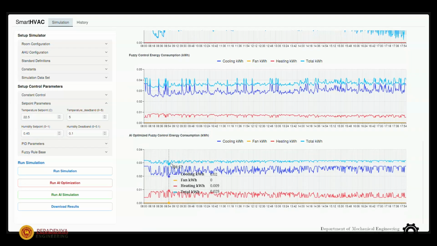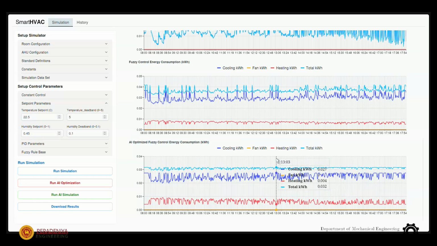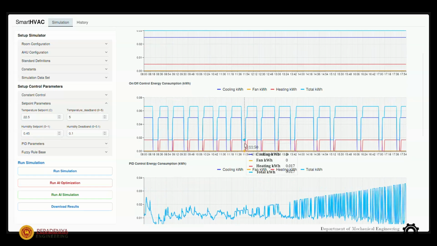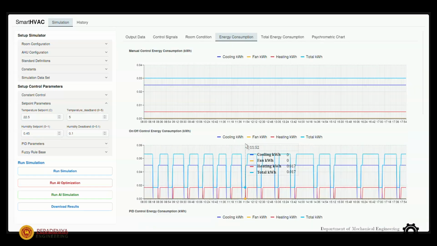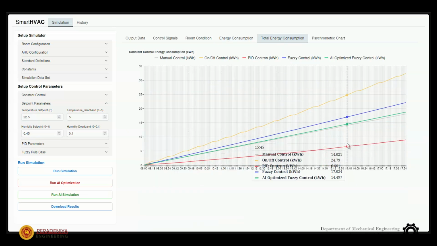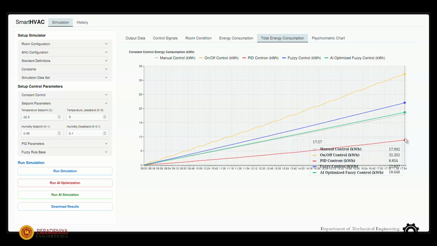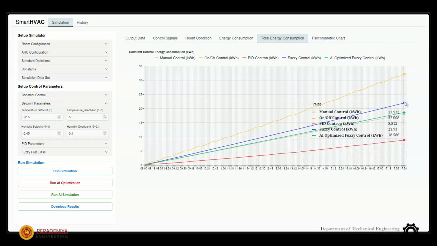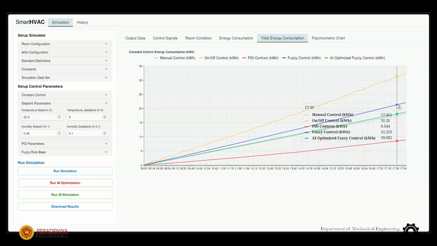Here as well, the optimized controller has much smoother energy curves than the other two, so the components will have a better lifetime. But when it comes to the total energy consumption, the PID controller has a clear advantage, though the LLM has been able to optimize to reduce the power consumption relative to the normal fuzzy logic controller.